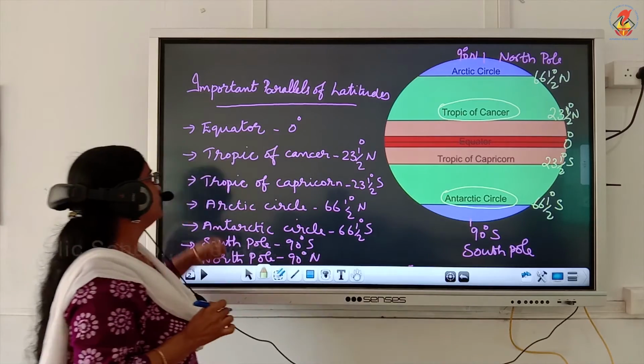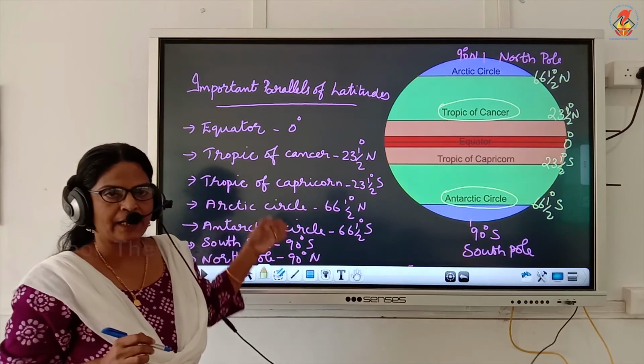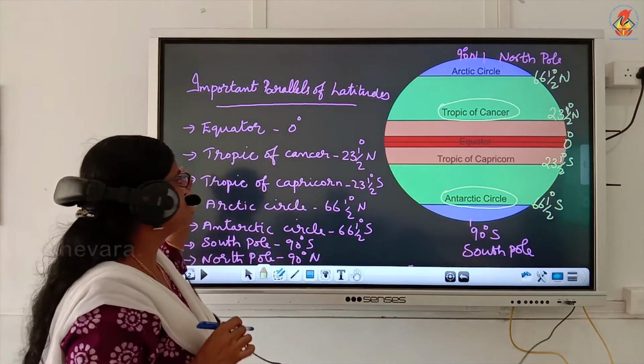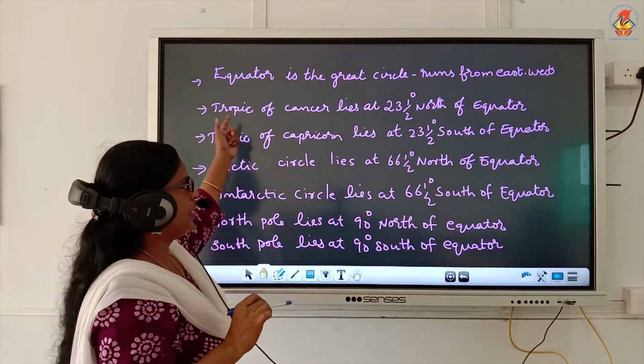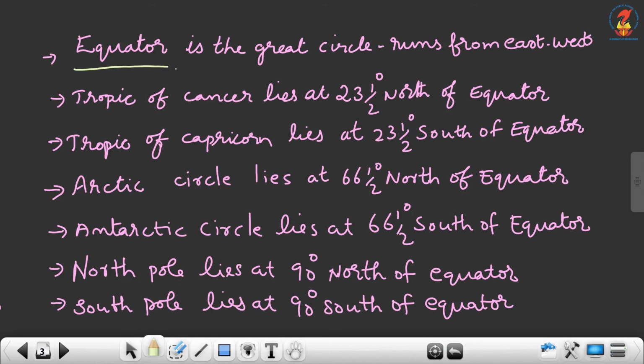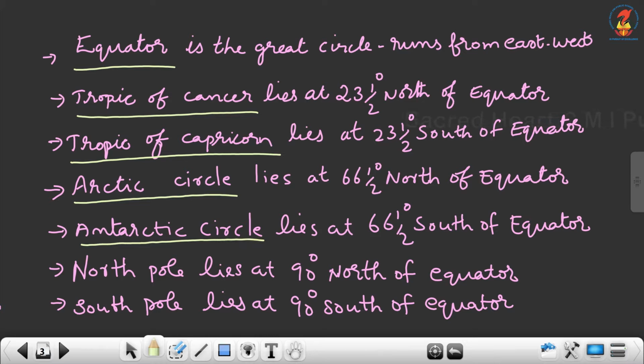So, these are the important parallels of latitude. Which are the important parallels of latitude? Equator, Tropic of Cancer, Tropic of Capricorn, Arctic Circle, Antarctic Circle, North Pole and South Pole.